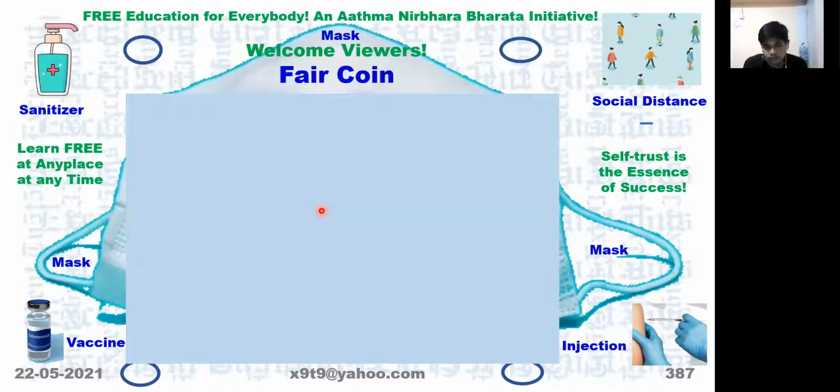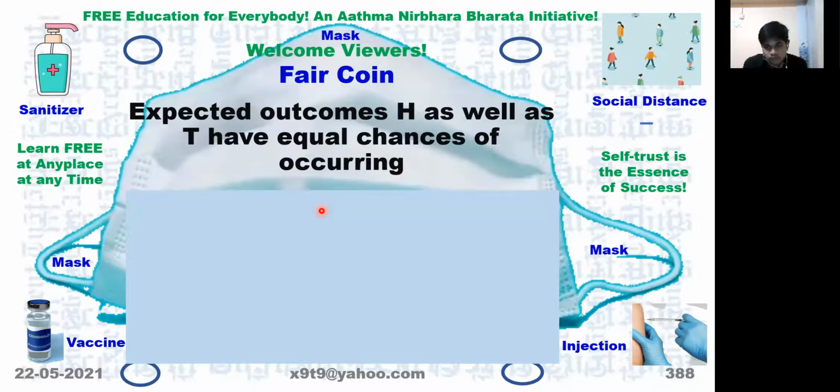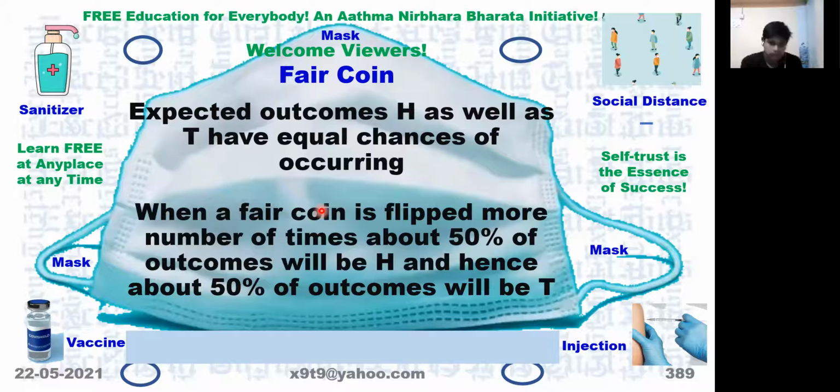So a fair coin means the expected outcomes, head or tail, have equal chances of occurring. That means head will not occur more times than tail, or tail will not occur more times than head. So they will have equal chances. For this purpose, we have to flip the coin not a few times, but a large number of times, something like 1,000, 1,200, 2,000, 5,000 times.